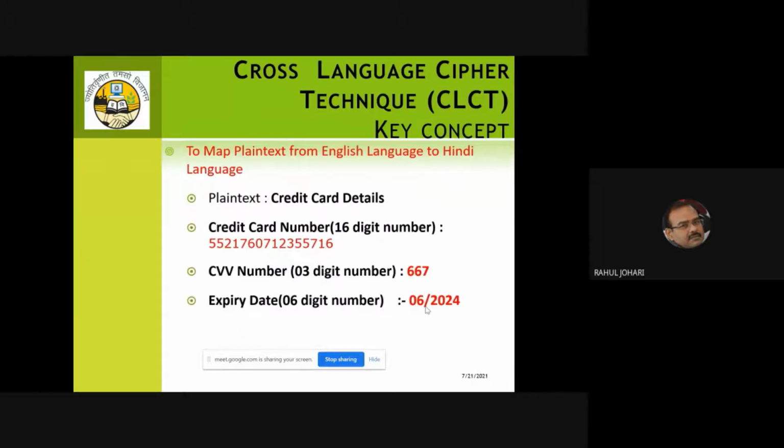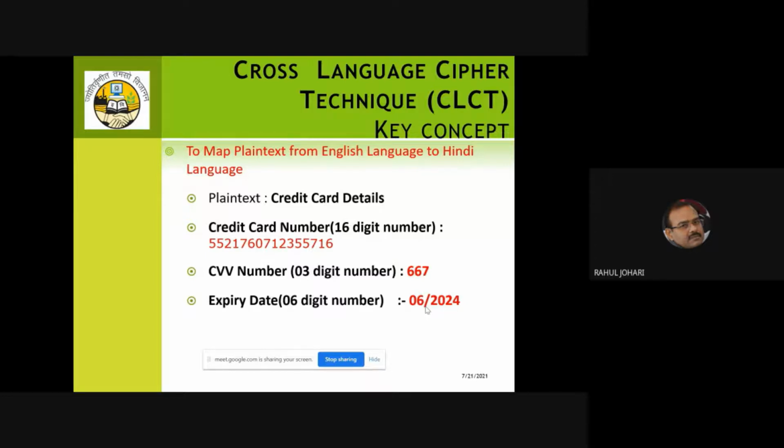Now let's take an example here to map the plain text from the English language to the Hindi language. So we ask the person to enter the credit card details. The person enters a 16 digit credit card number, 552176071233555716. So I've received the 16 digit credit card number. He enters the credit card verification value number, a 3-digit number. Let us say the value is 667. And then the expiry date of the card, the month of June in 2024.